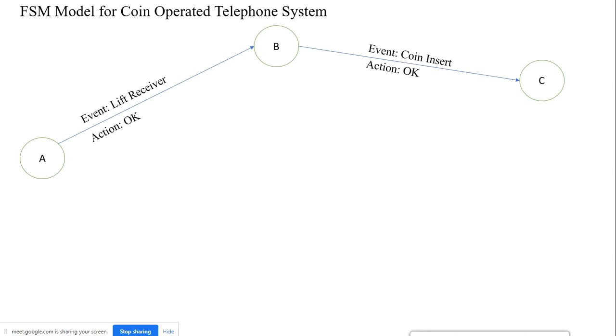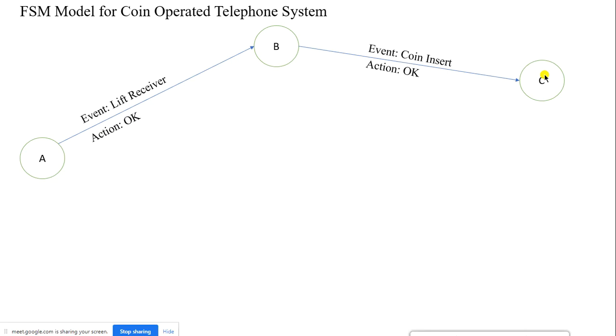Assume that the flow is in a proper way. I lift the receiver, I insert the coin. Now everything is correct. I dial the number, and the number dialed is also correct. It is not an invalid number, it is a valid number. Then again, the line is very clear. It connects to the destination number. Then I take 60 seconds of time, I'm sorry, not 60 minutes, and then I finish up the call. I made this animation so that you can understand in a much better way.